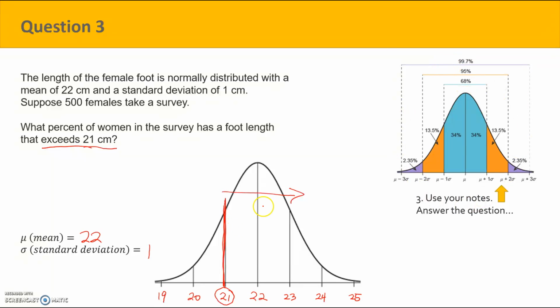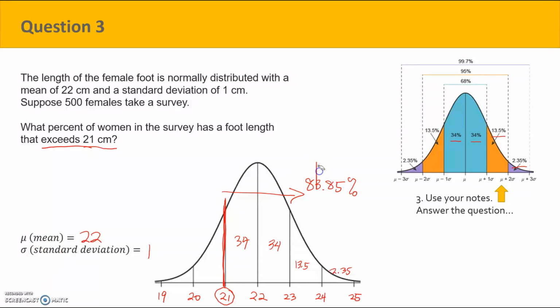So here we have 34%, 34%, 13.5%, and 2.35%. That will all go here. If you add all of that together, you get about 84%, 83.85%. So we'll say 83.85%. Okay, so that is our percentage.